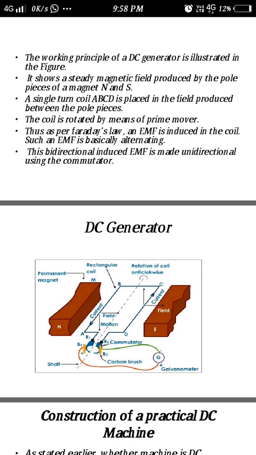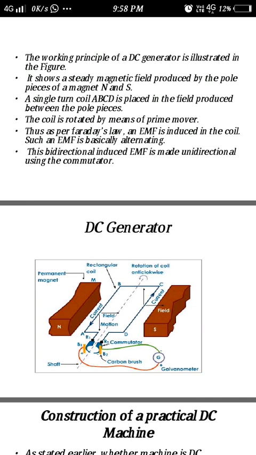Understand this point clearly. The coil is rotated, so this is the mechanical energy we are giving as input. For a generator, the input is mechanical energy. Already we studied, no? The input is mechanical energy, the output is electrical energy, right? So here the input must be mechanical energy. What are all the mechanical energies available? A push, a pull, or a torque, or a rotation, or a force. All these are called mechanical energy.